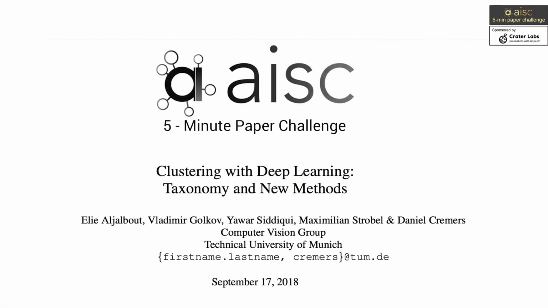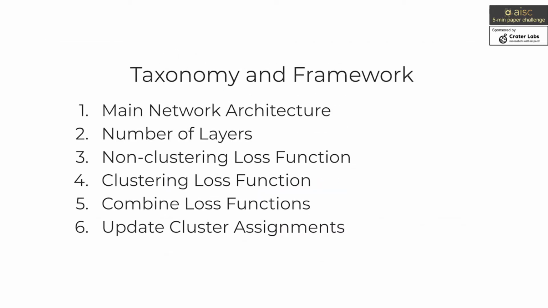So the paper that we chose proposes a taxonomy and workflow by which deep learning researchers can build their models and explain their models. The proposed taxonomy and framework for building clustering models is as follows. Step 1, build the main architecture, then determine the number of layers, and then focus on the loss functions, specifically the non-clustering and then the clustering loss functions. And then we need to find a way to combine the loss functions. And as a final step, we update the cluster assignments. Now, Lisa will talk about what this means in more detail.